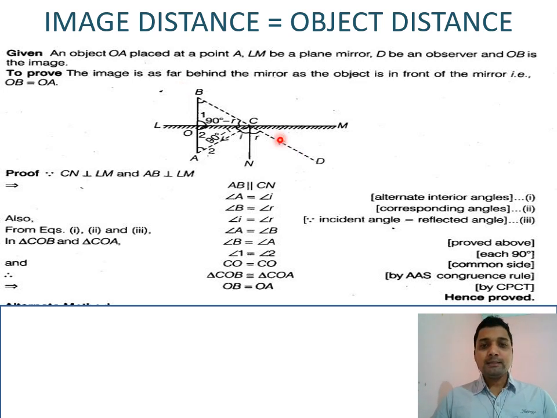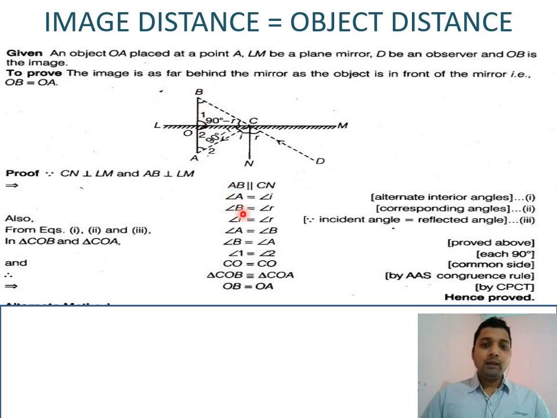When we take AB parallel to CN and BD as the transversal line, we get two more sets of angles: angle DCN and angle CBO. Both are equal because they are corresponding angles. We know that DCN is equal to r, the angle of reflection. So the angle formed at vertex B, which is CBO, is also r.